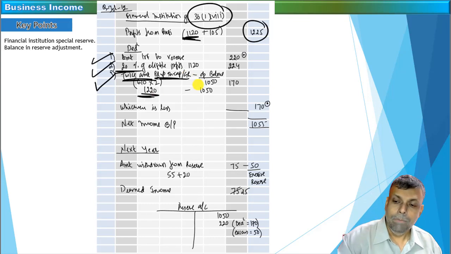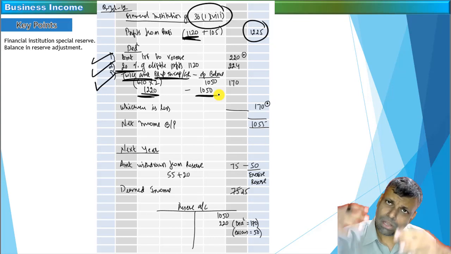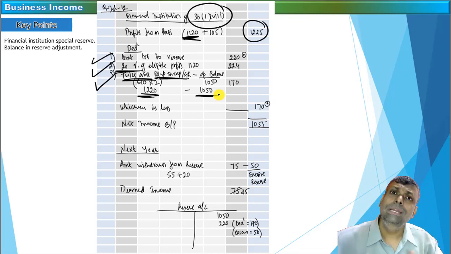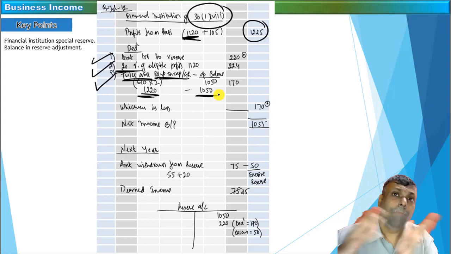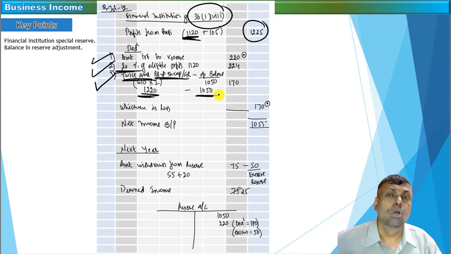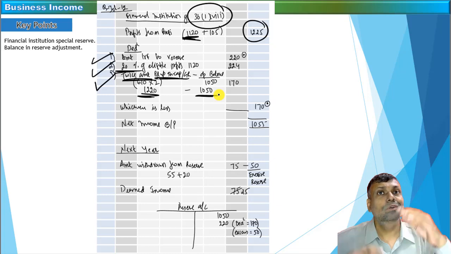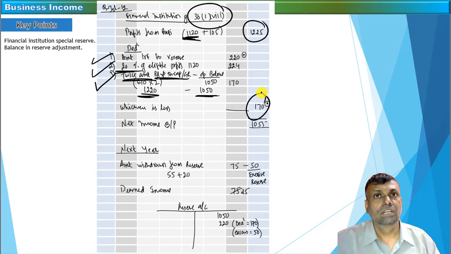So this is your upper cap minus the opening balance of that particular reserve, because for so many years you are already creating the reserve and taking the deduction under this particular provision. So how much is to the limit of twice the amount of the paid up share capital and the general reserve, to that extent is logically serving as a limit minus the opening balance of that particular reserve. That means in the current previous year, that much maximum or optimum you can transfer. So your limit number 1, limit number 2, limit number 3 will be eligible for the purpose of deduction.